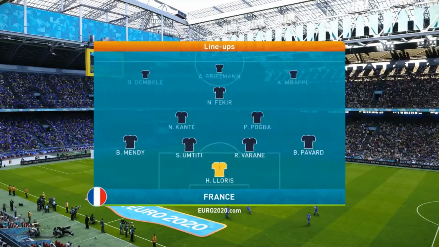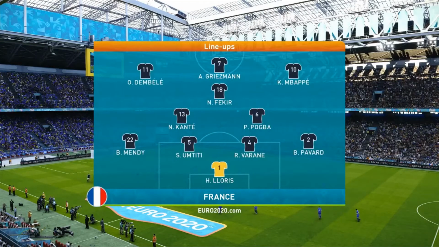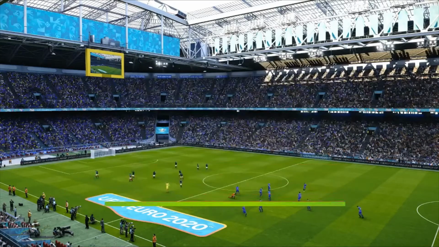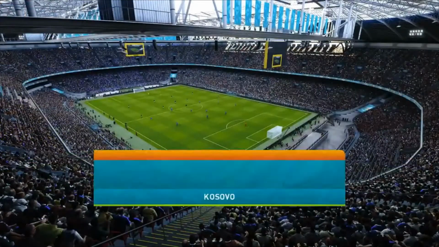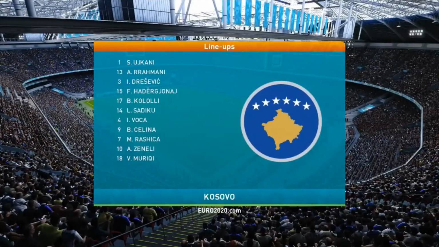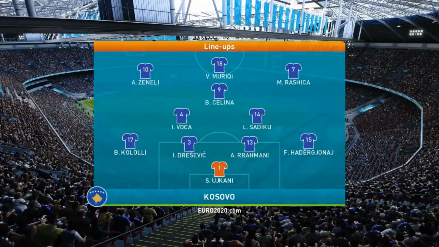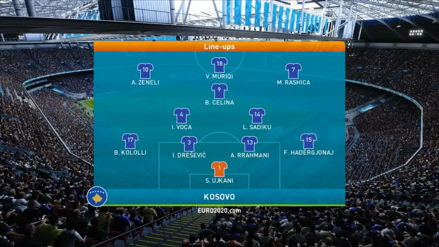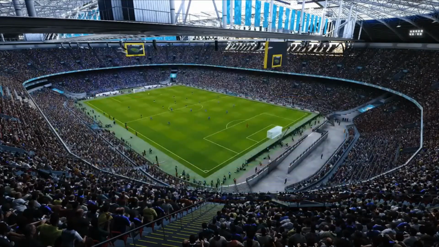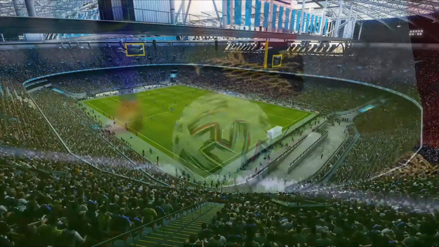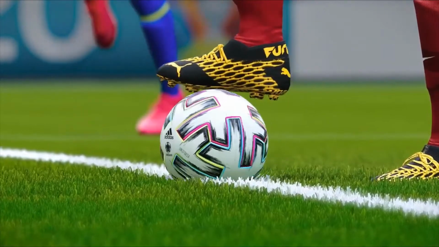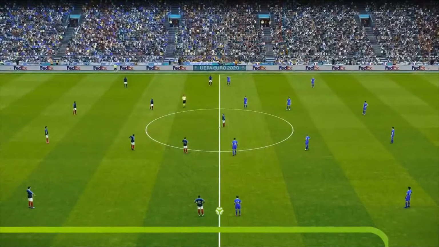Unchanged lineup today for France. Griezmann, Fekir, Mbappe, Dembele, Pogba, Kante are just some of the star names in this side for France. As for Kosovo, they are also unchanged too. They're hoping that maybe one of their front three, Rashica, Zanelli or Mariki, can get a goal today. Well, Vedat Mariki, he was the top goal scorer in the qualifiers. He scored 4 goals for Kosovo. Can he potentially be one of the first players to get on the score sheet for Kosovo in this tournament?